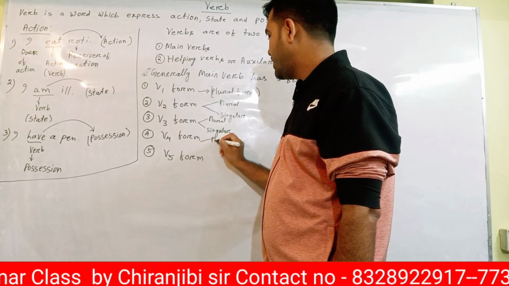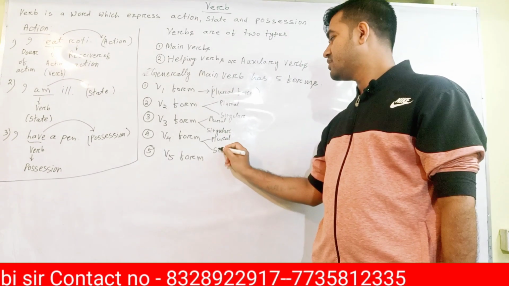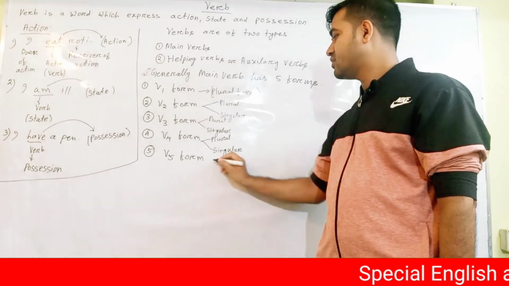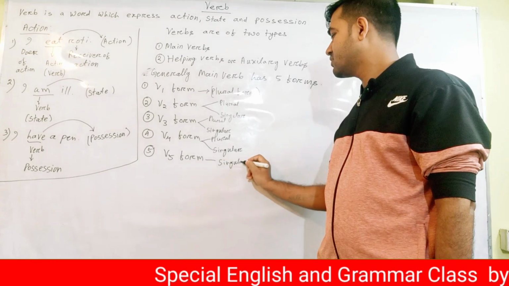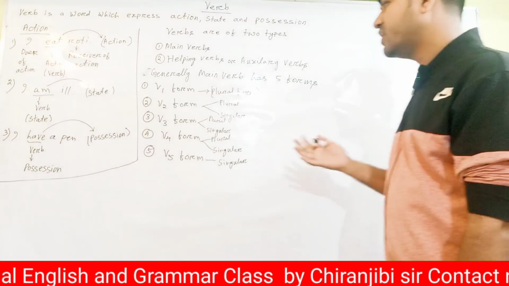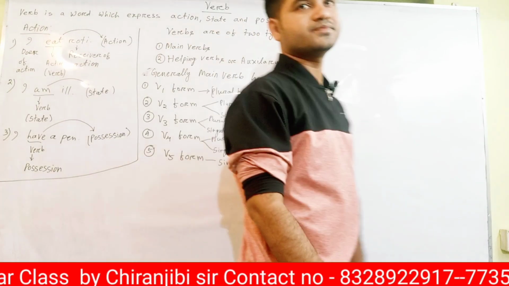This one is also plural as well as singular. This one is singular form. I'll tell you a few things about what is singular and plural. These are the five forms of the verb.